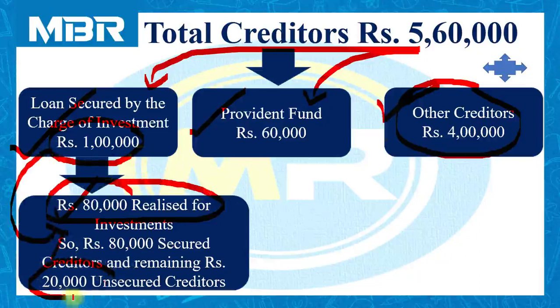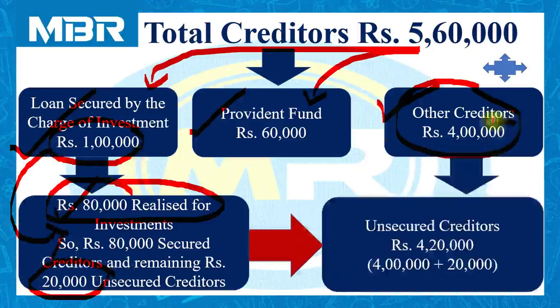We have to pay rupees 1 lakh for this loan. But by selling the investment, we have received rupees 80,000 only. We have already discussed these kinds of transactions earlier. So these 80,000 is secured. But what about the remaining 20,000? So the remaining 20,000 will be part of unsecured creditors.